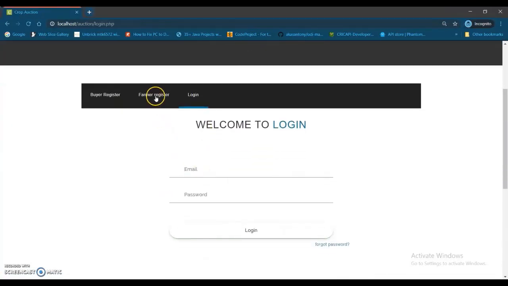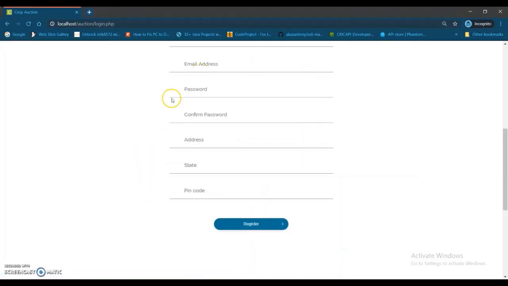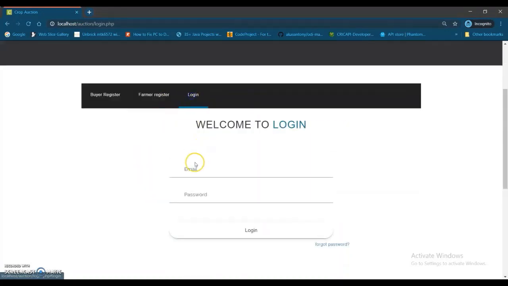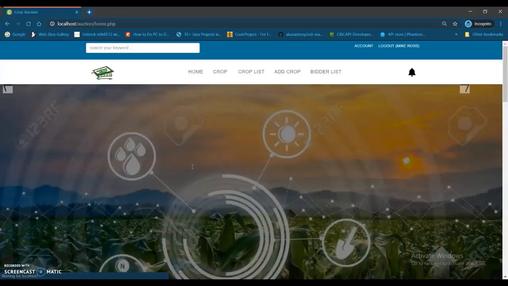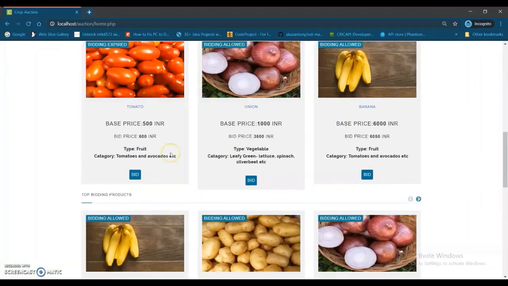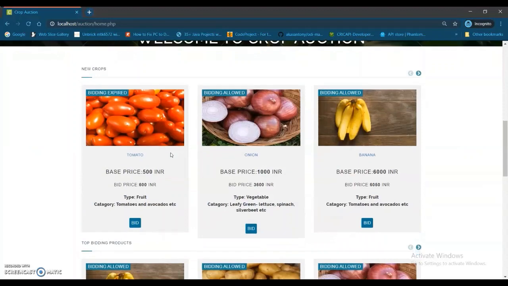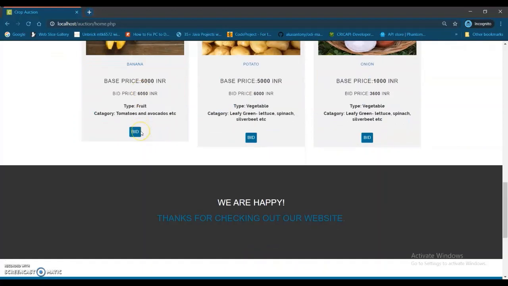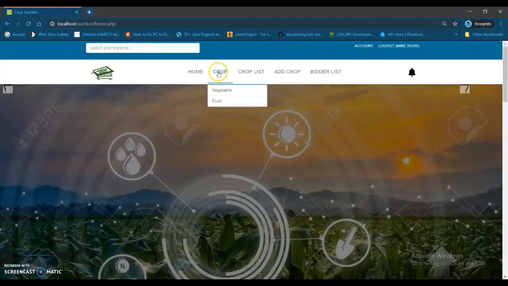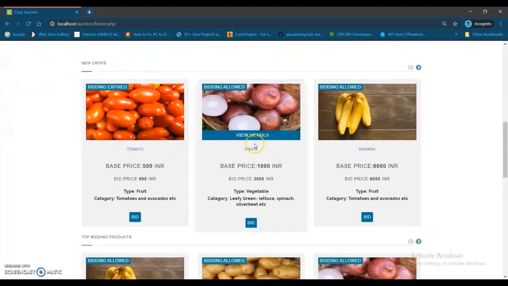How farmers register is simple, the same way as I have done for the user. The farmer has to register the same way. So for now let me log in to the farmer's account. So this is a farmer's account. I have logged in, and this is the crop which the farmer has added. You can see the farmer cannot bid on his crop himself.